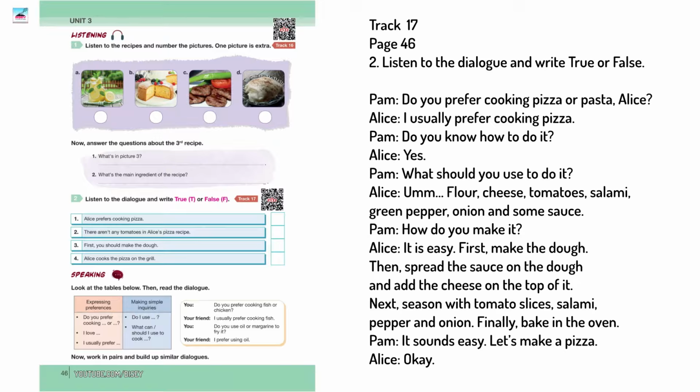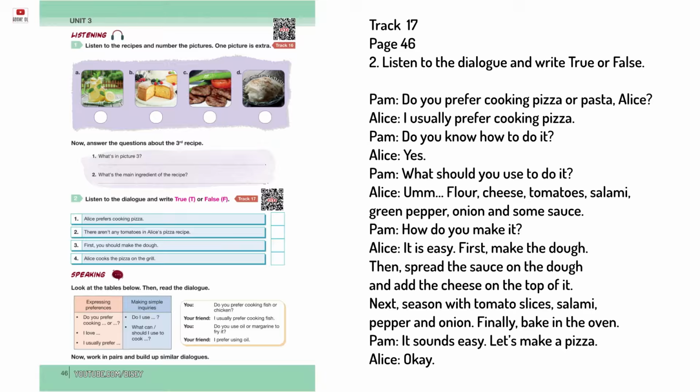Do you prefer cooking pizza or pasta, Alice? I usually prefer cooking pizza. Do you know how to do it? Yes. What should you use to do it? Flour, cheese, tomatoes, salami, green pepper, onion, and some sauce. How do you make it?